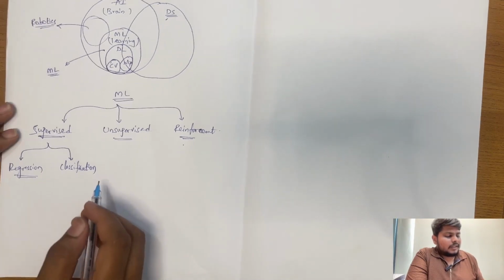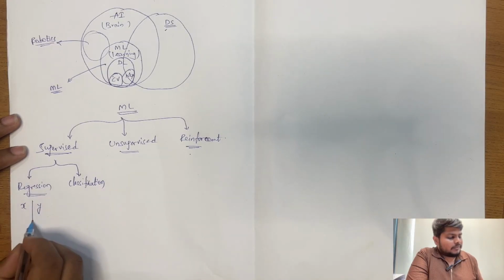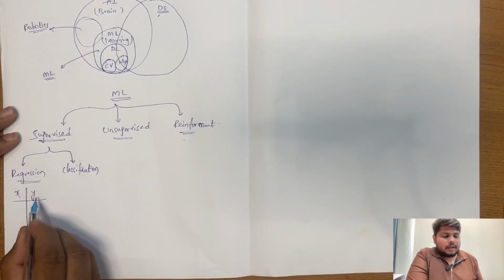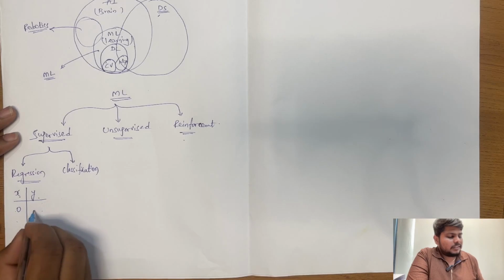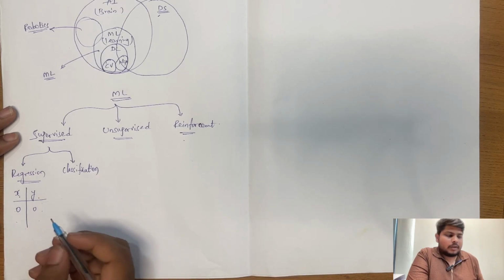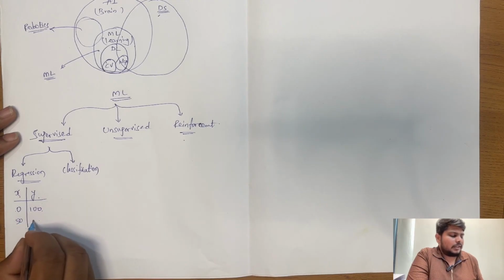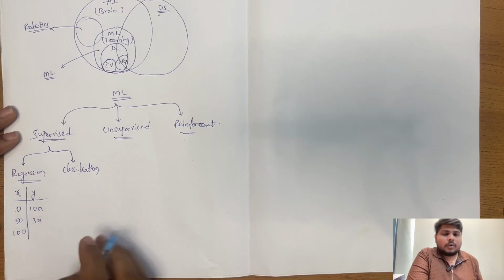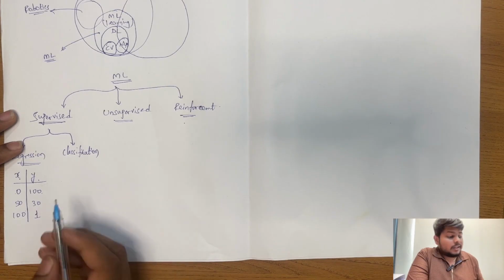What does regression mean? It means there are some input and output multivariables. For example, there are marks and I'm calling marks the input. There is a rank and I'm calling rank the output. So marks and rank are variables, right? If you get 0 marks, there is a maximum chance that your rank will be the highest. Let's say 100. If you get 50 marks, your rank might be 30, for example. Suppose the maximum is 100 and someone gets 100, then what will that person's rank be? Number 1, because they got 100 out of 100.